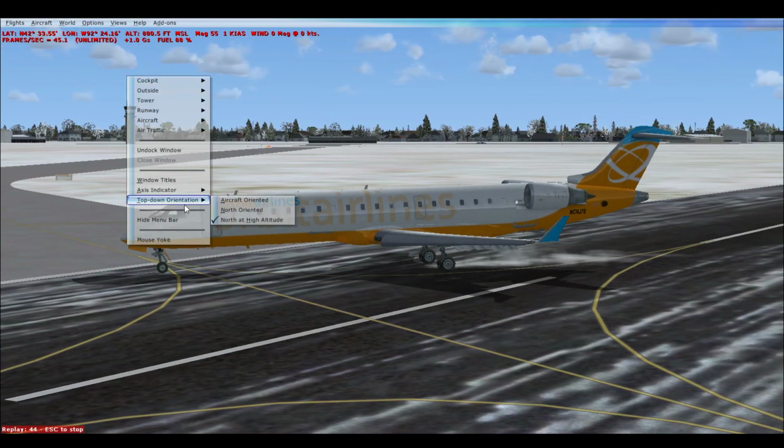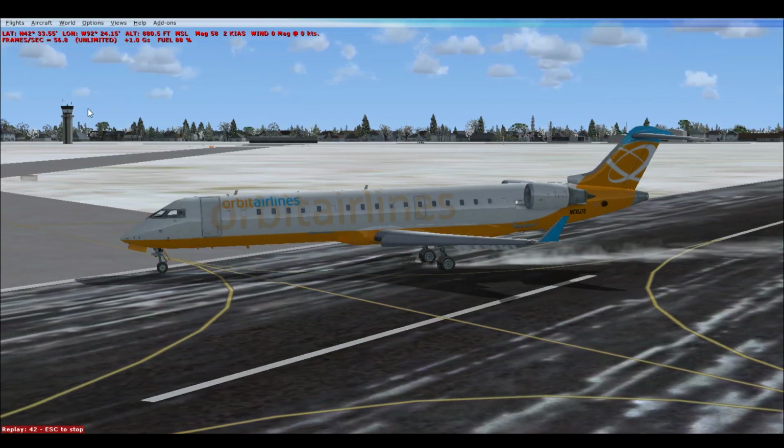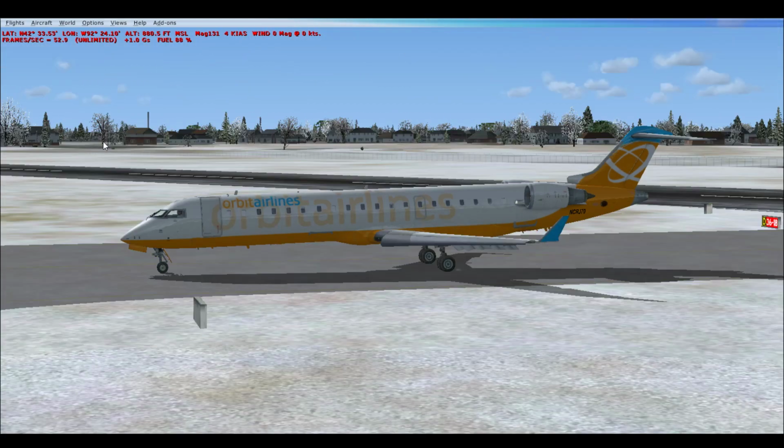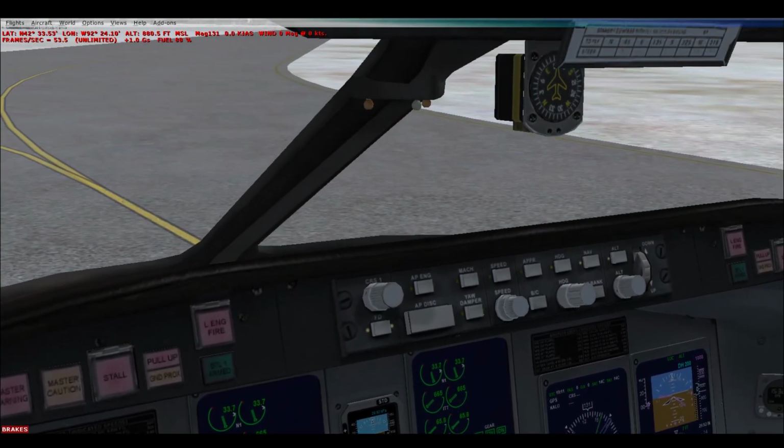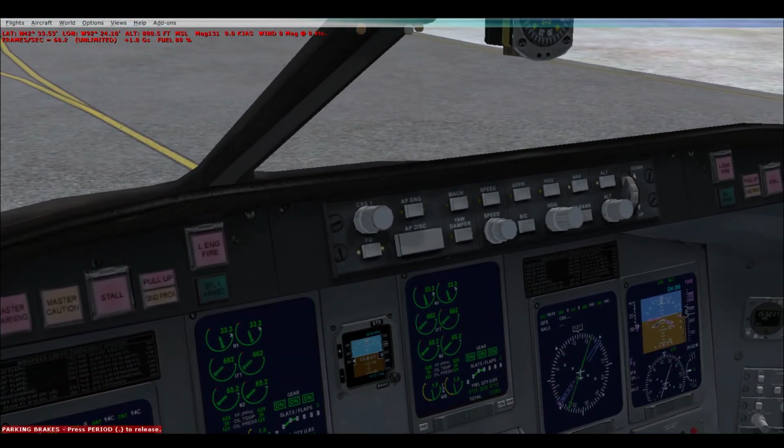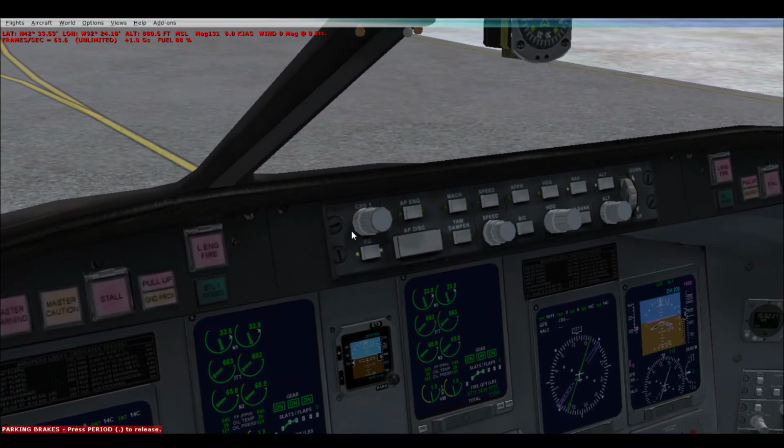So we'll exit the replay and then go back to the cockpit view. Now, this was for a CRJ 700, but the autopilot will look about the same in any of the other aircraft.